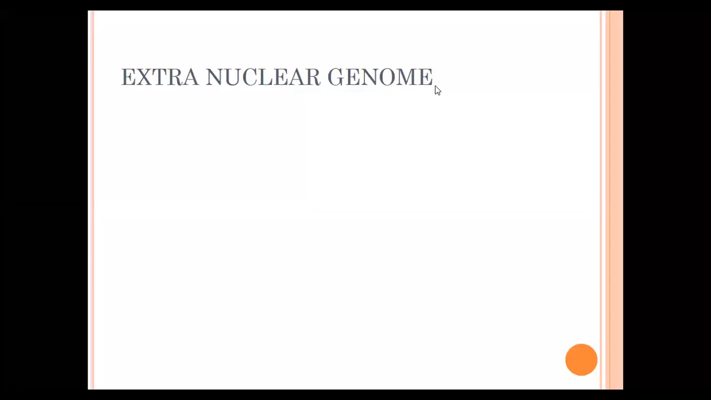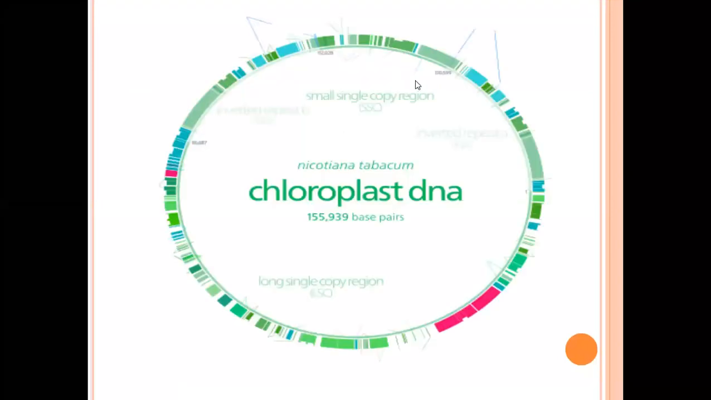Extranuclear genomes are present in the cell organelles. They are of the following types. One is chloroplast DNA. Chloroplast DNA is also called cpDNA.